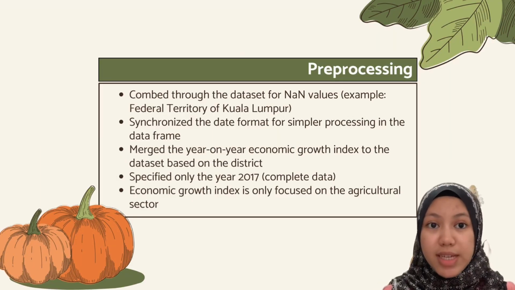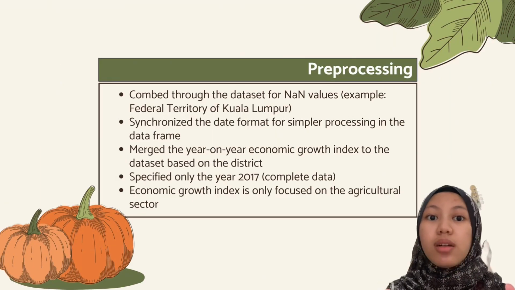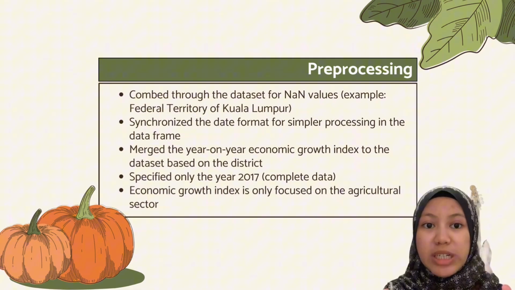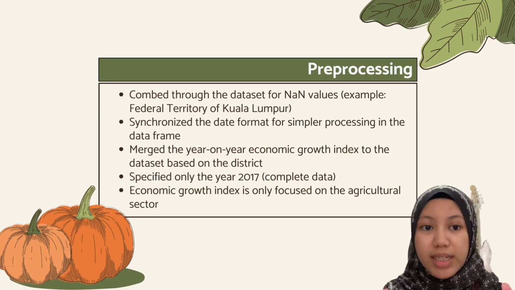In the pre-processing phase, we comb through the dataset for not a number values for easier modeling. Next, we synchronize the date format to only the year for simpler processing in the data frame. Then we merge the year on the economic growth index to the dataset with their respective district. After that, we specify the data to only the year of 2017. And lastly, we focus the economic growth index only on the agricultural sector.